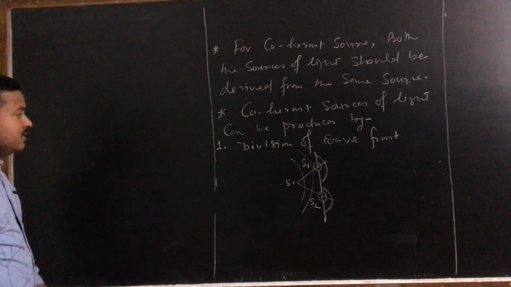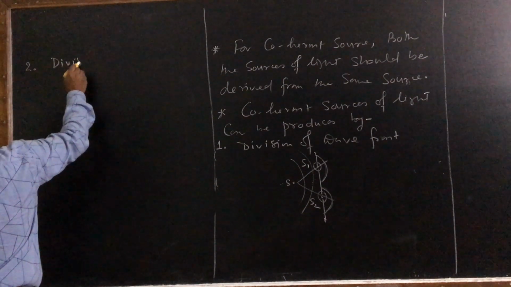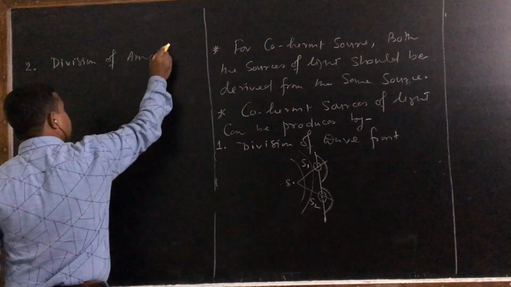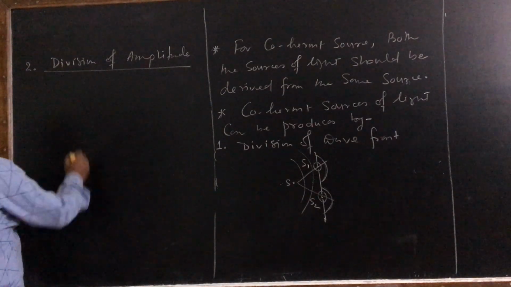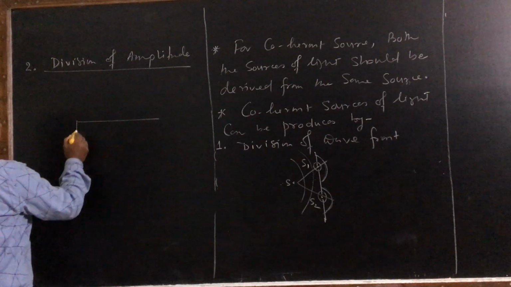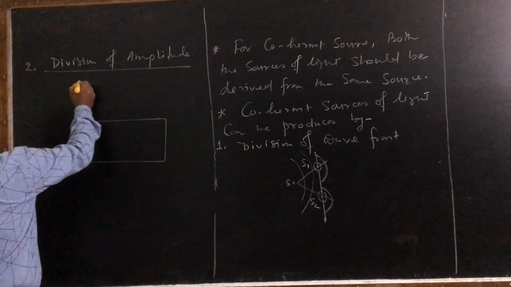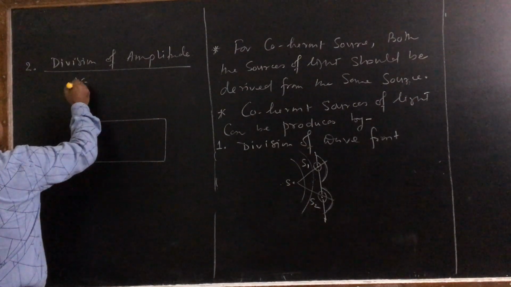And the second method is division of amplitude. Okay, division of amplitude. Suppose this is a transparent material, say glass. Now suppose this is a source, a sun, suppose a source of light.